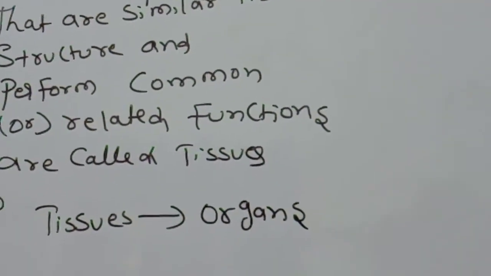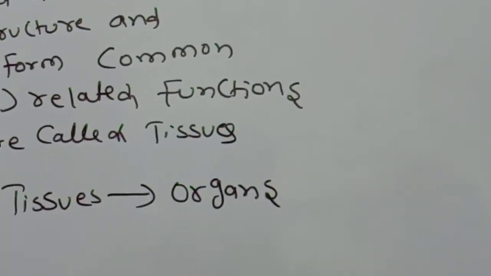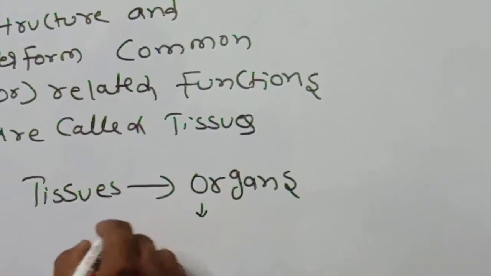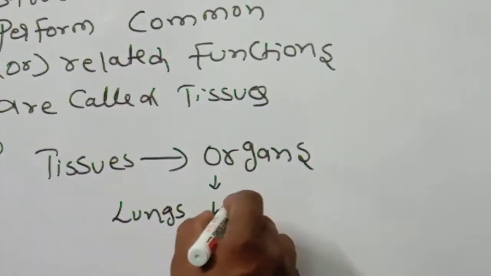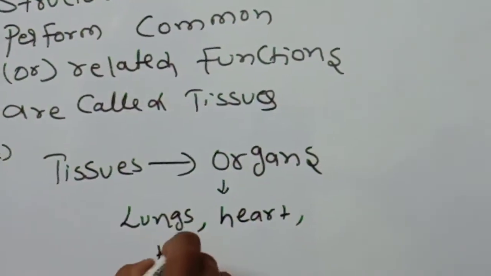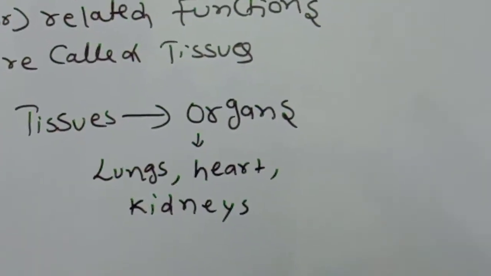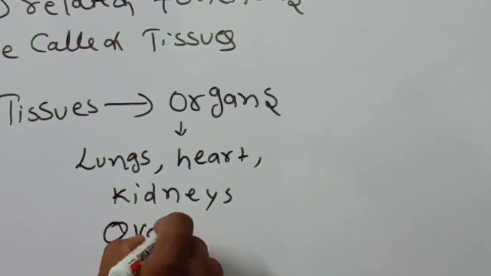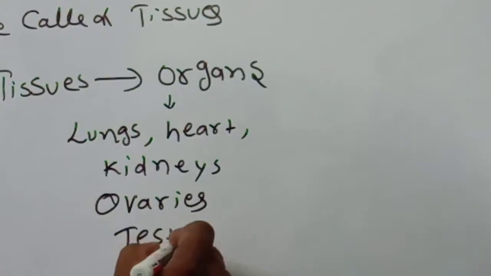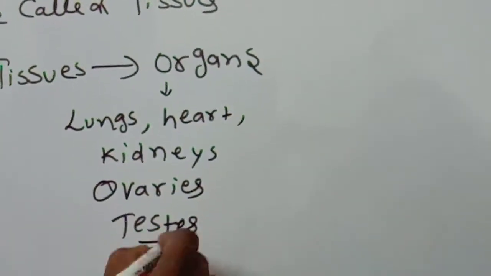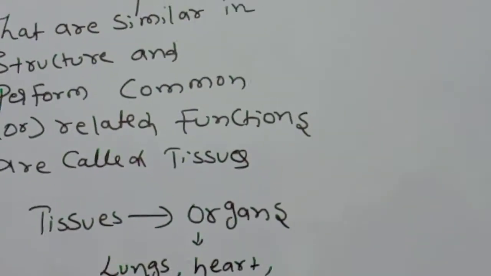Okay, tissues are organized in specific proportions and patterns to form organs. So these organs like what? Organs like lungs, heart, kidneys, and ovaries, and testes, etc. Tissues will convert into organs like these.